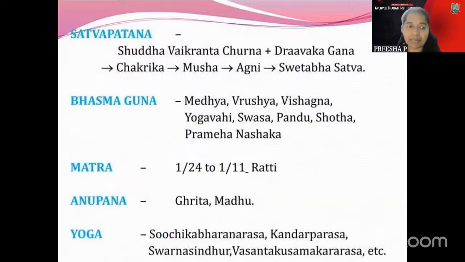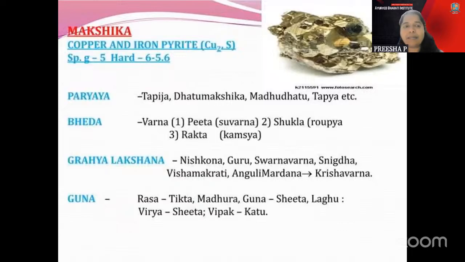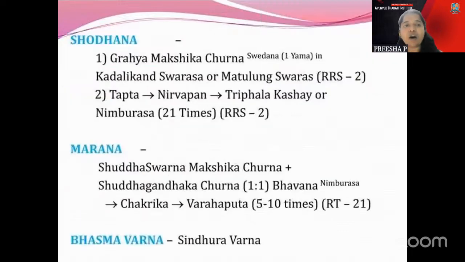Then coming to the Makshika part there. Makshika, mainly the Shodhana is mentioned for Erenda or for Lungambu. Erenda or Lungambu is mentioned there, and with the Kadalikanda Svedana, Varakwata, Tapta or Kshipta part which is mentioned there. Here, Gandaga and Nimburisa Bhavana. Here, the matra is half to 1 by 2 rati. That's one mention. Half to 1 rati or 1 to 2 rati. That matra is not so important. Here, you have to give importance to the Shodhana Dravya for Makshika. So that one is Erenda or Lungambu, which is mentioned for the Makshika.